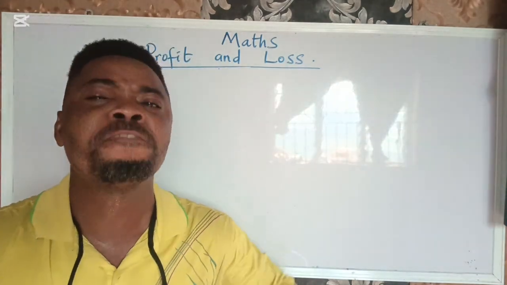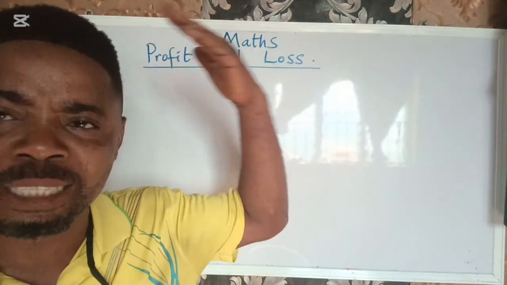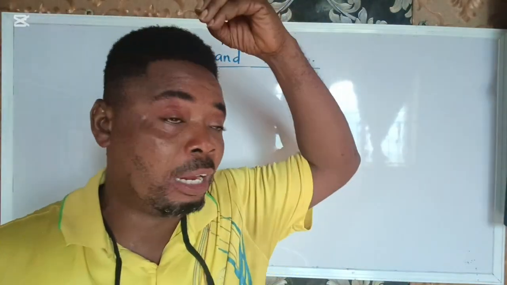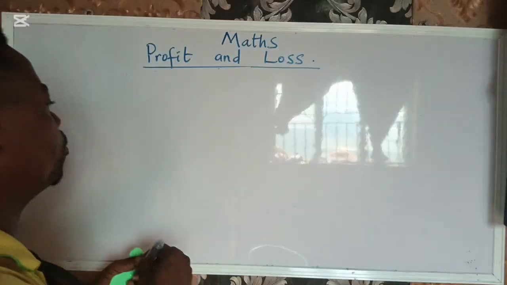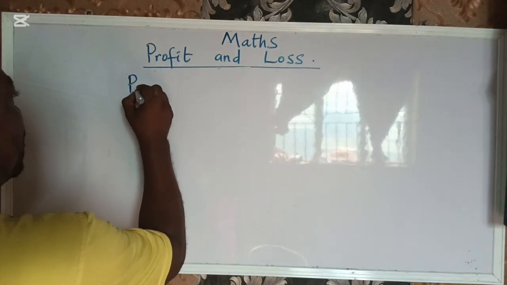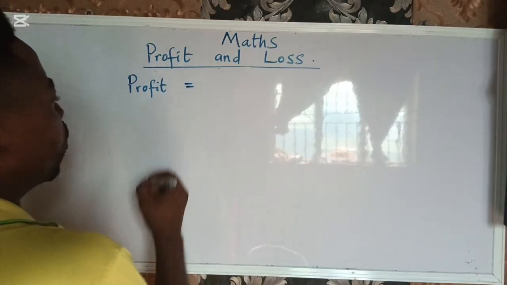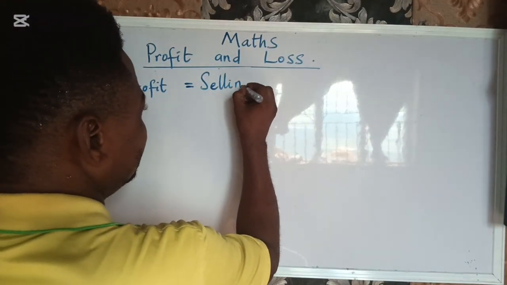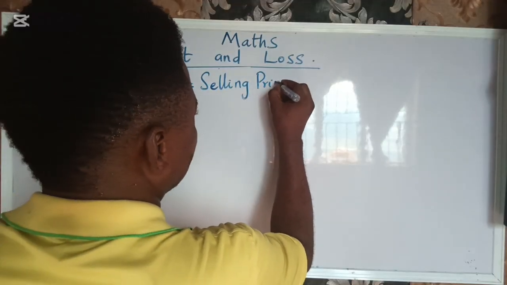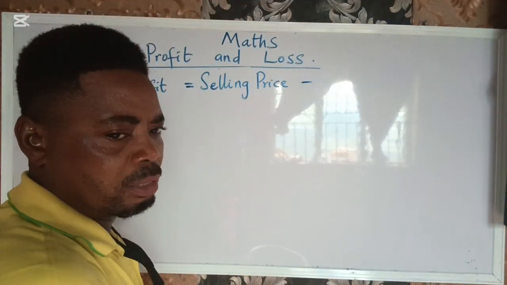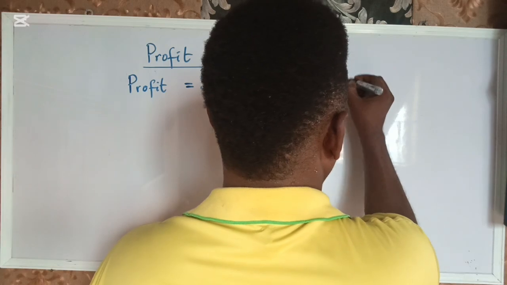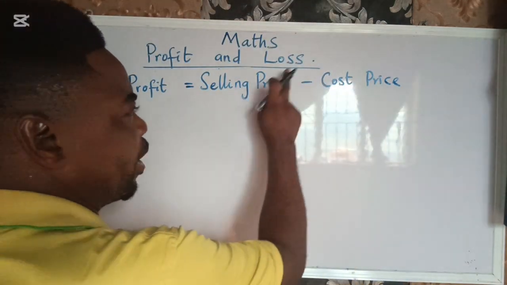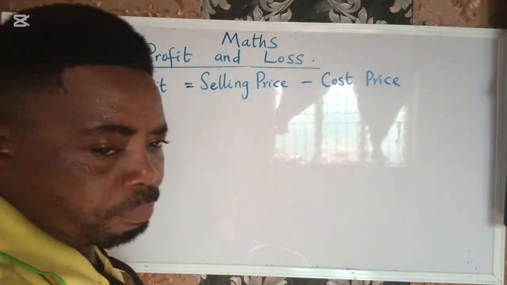We are going to ask ourselves, what is the mathematical formula for selling price, cost price, loss, and so on. Now let's look at it. We have said that profit can only be achieved when the selling price is bigger than the cost price. So remember, it's the extra money on the selling price over the cost price that makes us make a profit.